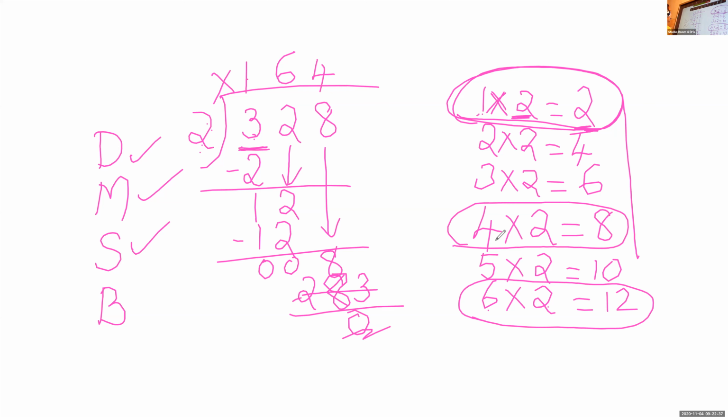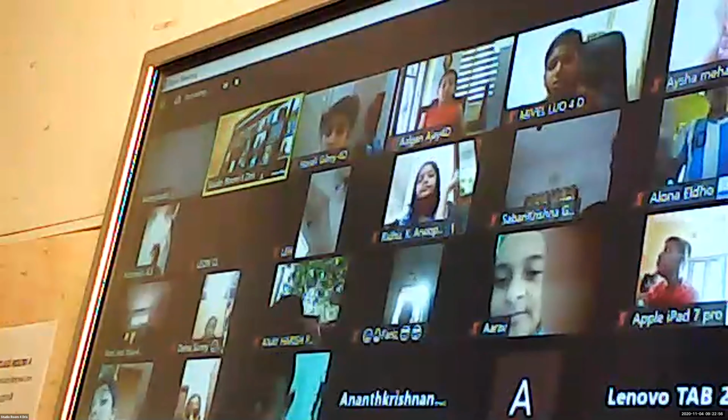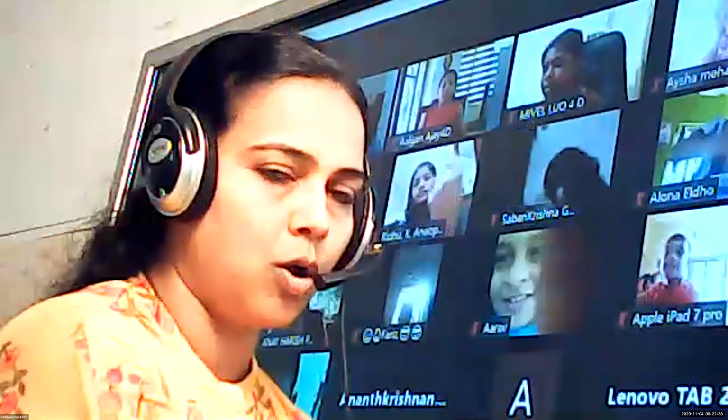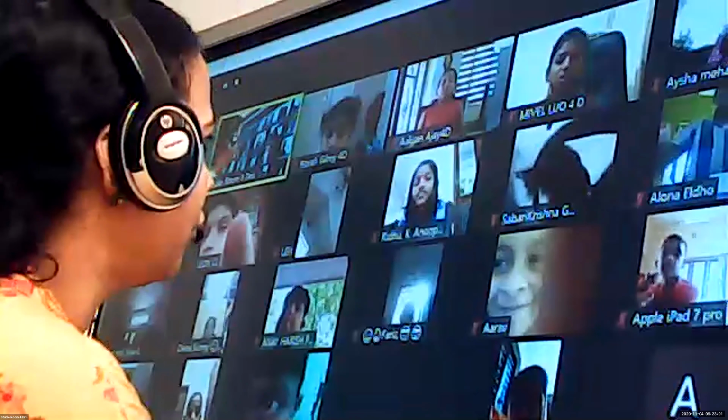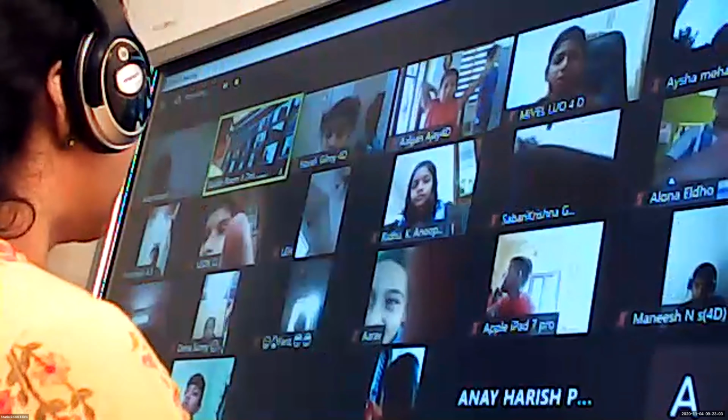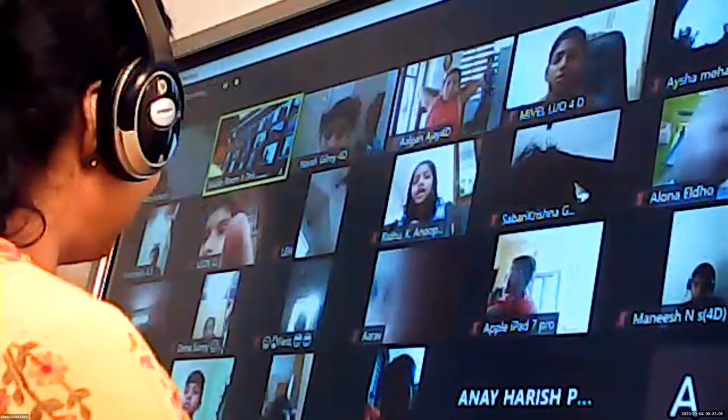Now children, if the remainder is 0, that is less than 2, we can see our division is finished. If the remainder is smaller than the divisor, we can finish our division. So the answer is 164. What is the quotient we got? 164.